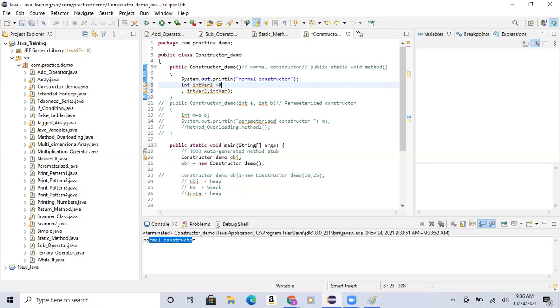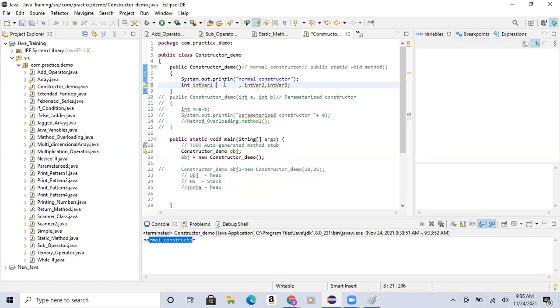Okay, so these are the things. So always remember declaration, assigning, and then initialization. So this is how we have done it. Now I have declared and initialized, or I can declare or initialize the values in the constructor.